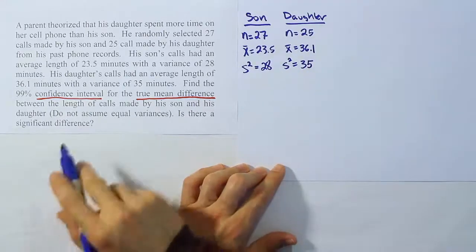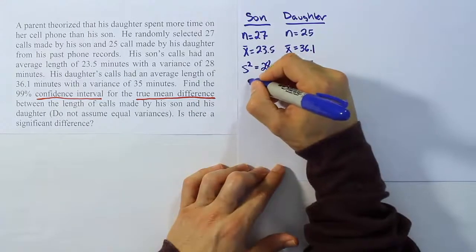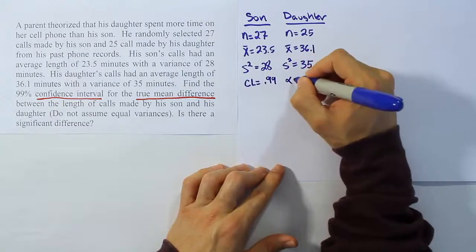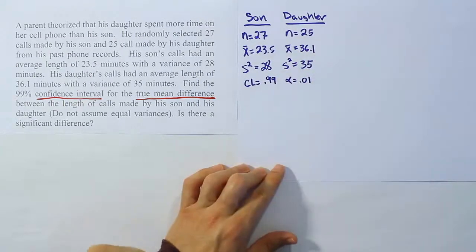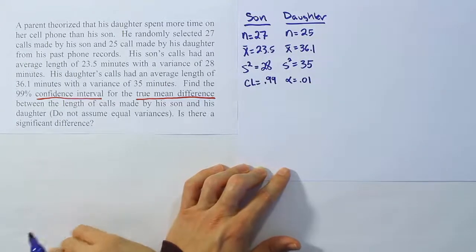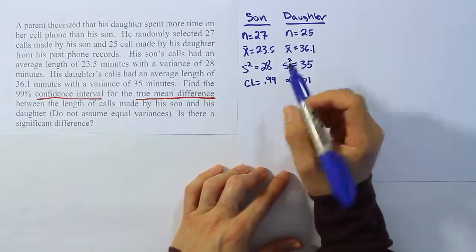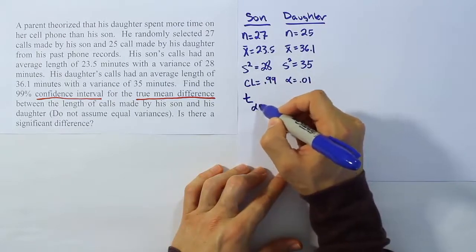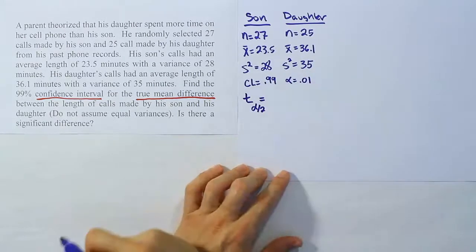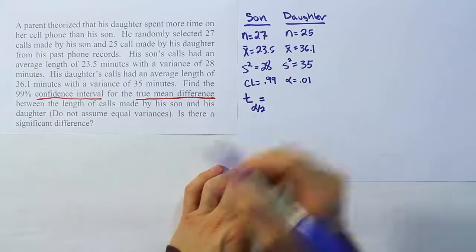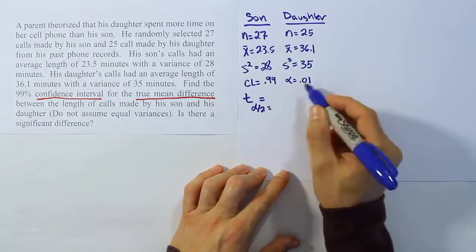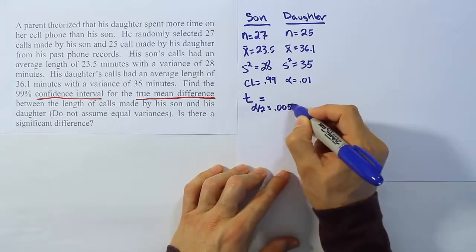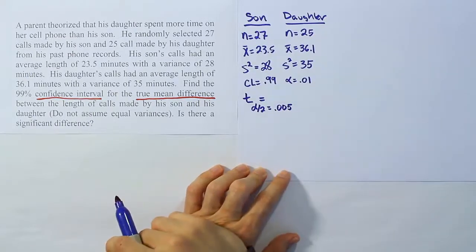This is find the 99% confidence interval. So the confidence level is 0.99. Alpha, therefore, is 0.01. So from there, let's do our second step, which is to get our table value. Because the sample sizes are small, we're going to use t alpha divided by 2 as opposed to z alpha divided by 2, right? So the alpha divided by 2 is easy enough. That's 0.01 divided by 2, which is 0.005. So we'll look that up on our t-table.